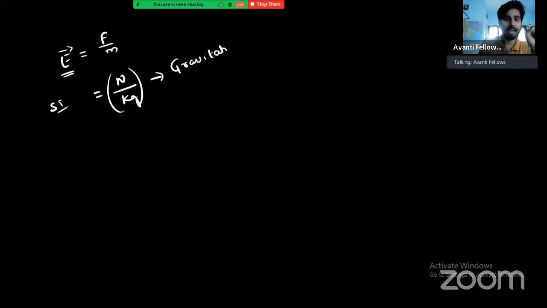कैसे? Here force है, force का SI यूनिट क्या होता है? न्यूटन होता है. ये मास का SI यूनिट होता है kg. This Newton per kg is the SI unit for gravitational field strength. क्या है? Gravitational, लिख दो इसको, gravitational field strength SI unit will be Newton per kg.